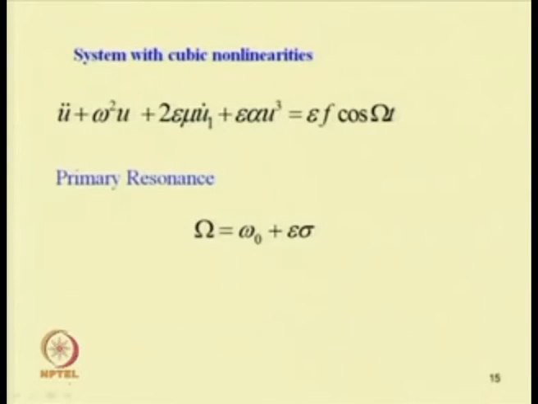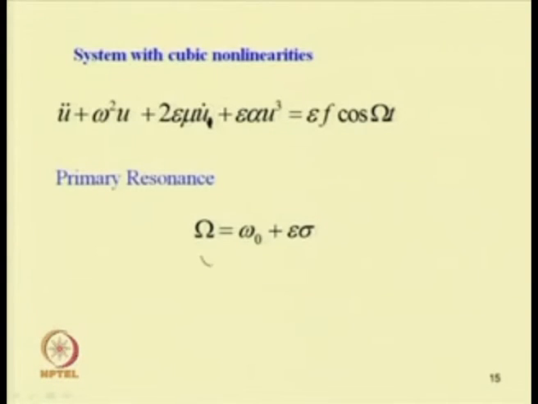In this lecture we are discussing a nonlinear system with cubic nonlinearity, the system with the Duffing equation, which is given by u double dot plus omega 0 square u plus 2 epsilon mu u dot plus epsilon alpha u cube equal to epsilon f cos omega t.